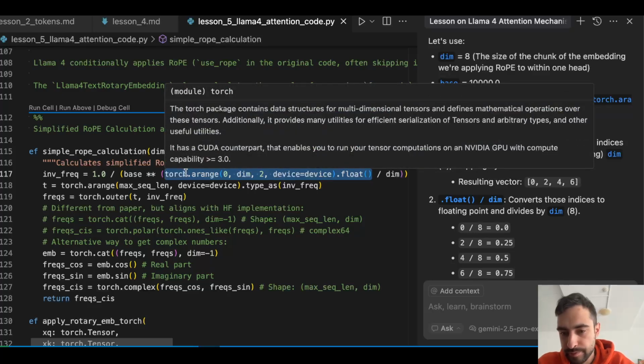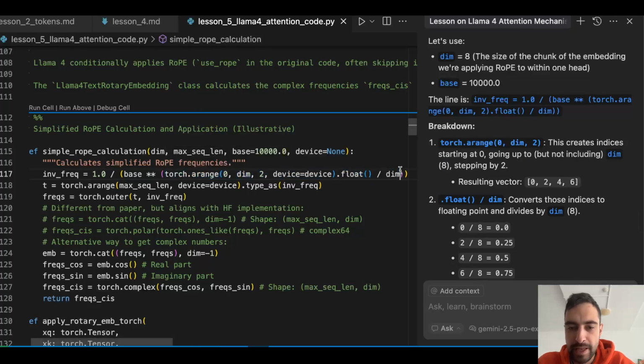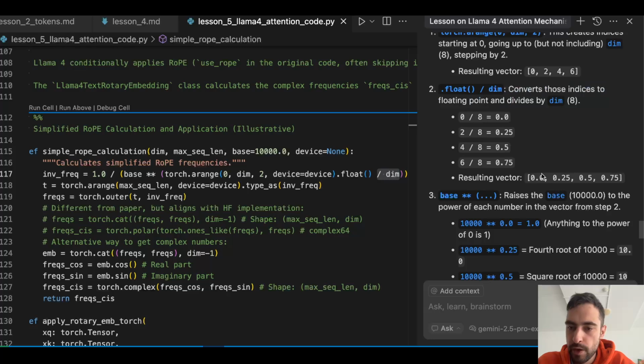Then we divide by dimension to normalize. So we will put this array between 0 and 1 instead of 0 and dimension. So here we're going to get this array: 0.0, 0.25, 0.5, 0.75. And then base power this array.